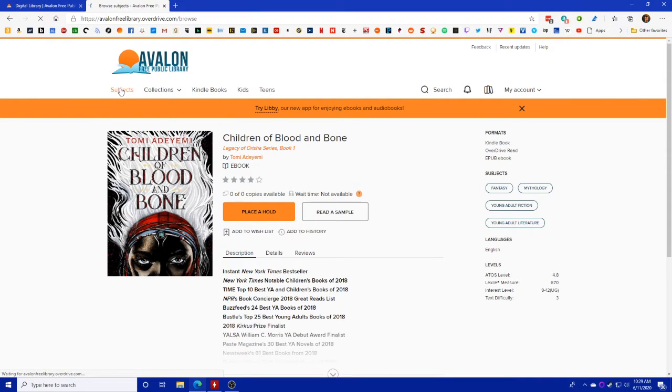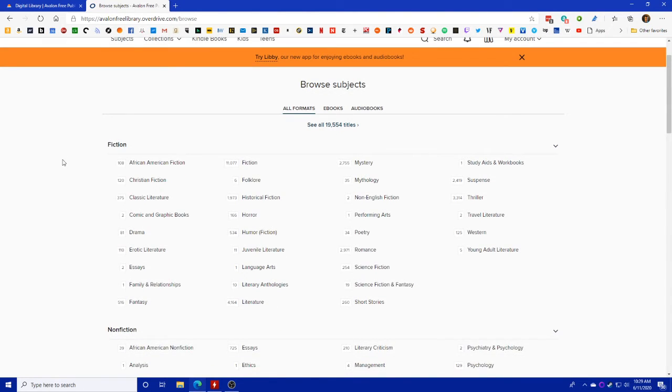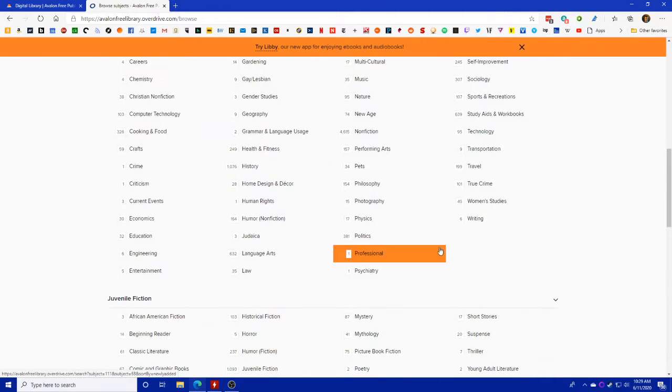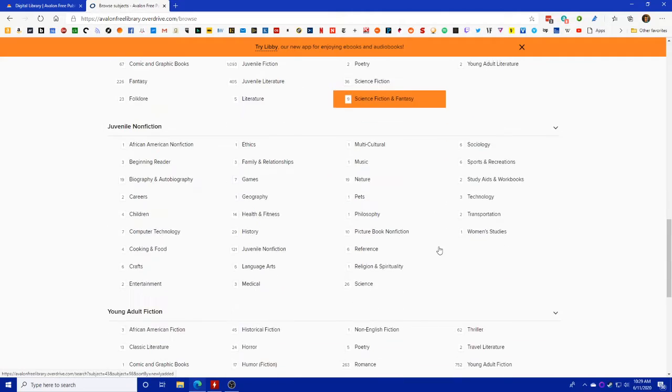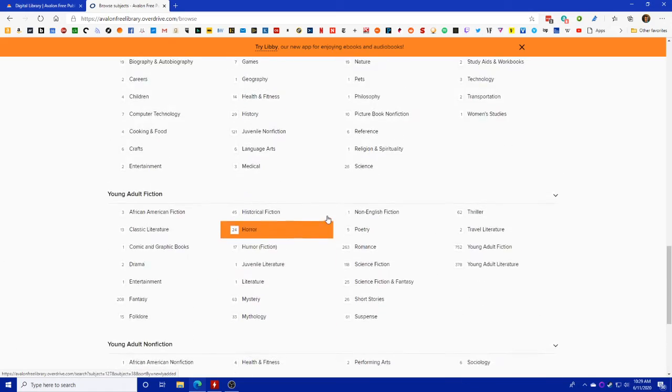Across the top, you can browse through the different subjects. It has things broken down, all formats, ebooks and audiobooks. You can look at all the titles that are available. You can see we have almost 20,000 on there. You can break it down into different things through fiction and nonfiction. Nonfiction obviously has a lot more subheadings. There's juvenile fiction, juvenile nonfiction, young adult, and young adult nonfiction.